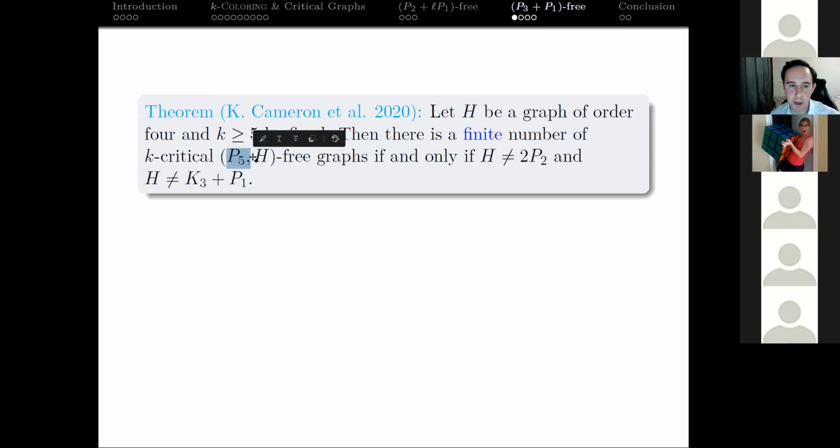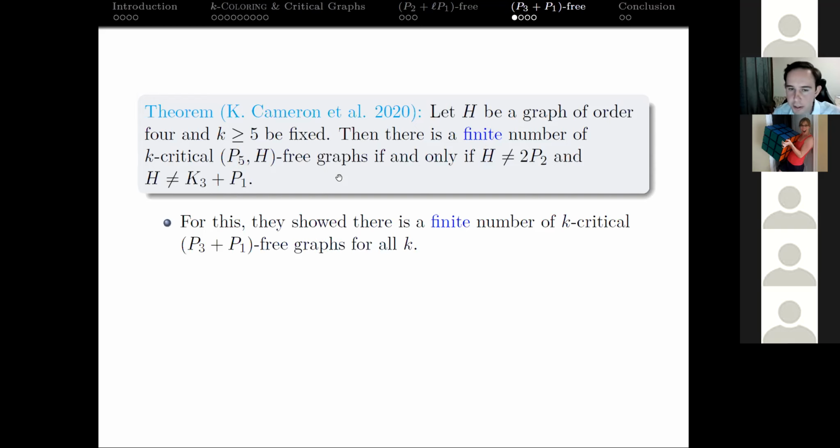If you forbid P5 and another graph, so if you're looking at graphs with no induced P5 and no induced H, and H is a graph of order 4, then there's a finite list of these in every case except for if H is 2P2 or K3 plus P1. So part of their paper, they had to show that there's a finite number of k-critical P3 plus P1 free graphs for all k, right?